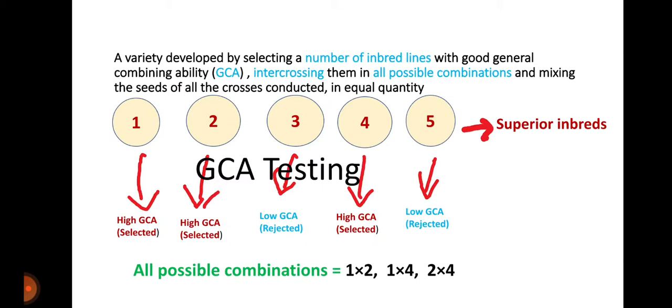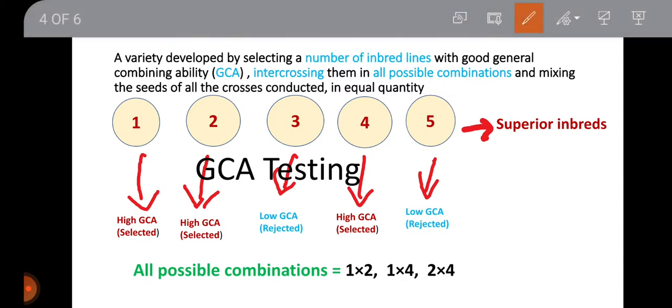Now, again see the definition of synthetic variety: a variety developed by selecting a number of inbred lines with good general combining ability, intercrossing them in all possible combinations. What does it mean? First you take some superior inbreds, selected depending upon phenotype or other characters.